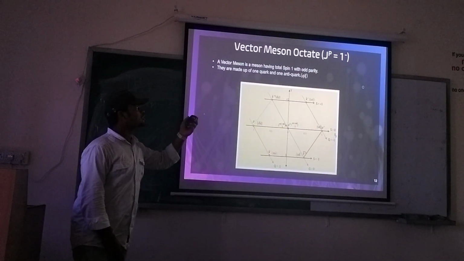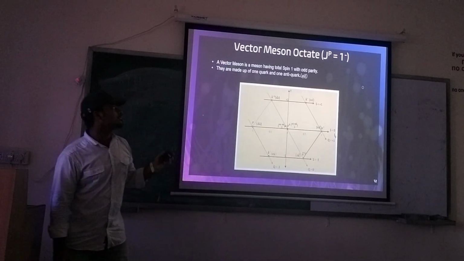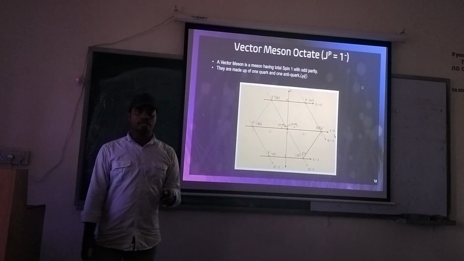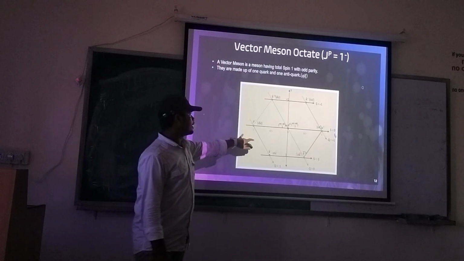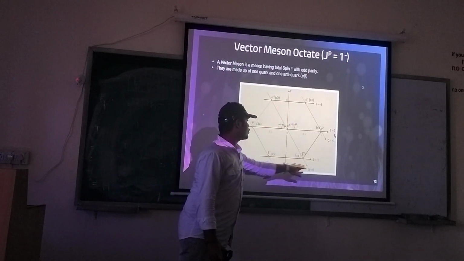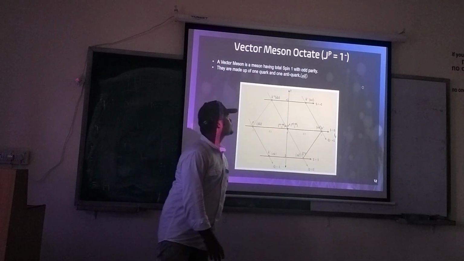This is vector meson, which has spin parity 1 minus, that is total spin is 1, with odd parity. It includes quark and antiquark, and these are again 8 members with kaon resonances, antikaon resonances, and rho particles, with omega at the center.